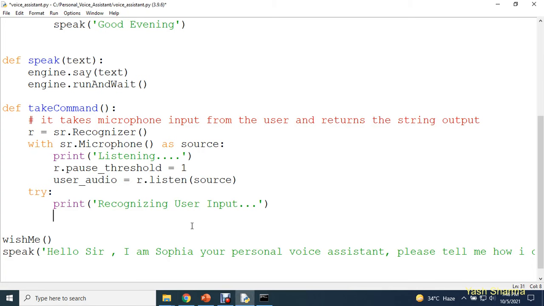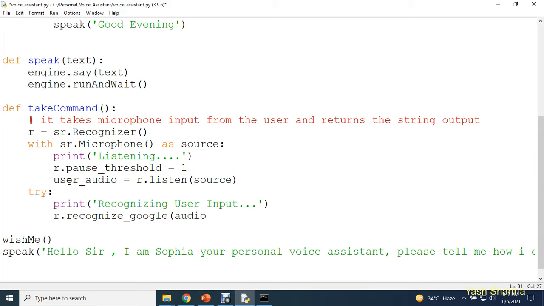make use of this R. Okay, remember R is what? R is the object of the recognizer class. So with the help of this R, we are going to use this method recognize underscore Google. Okay, and here we need to pass in our audio. So whatever you are going to speak, Google will recognize it.